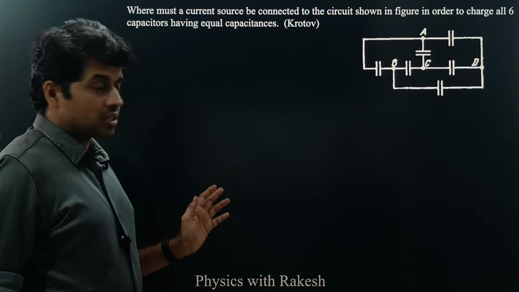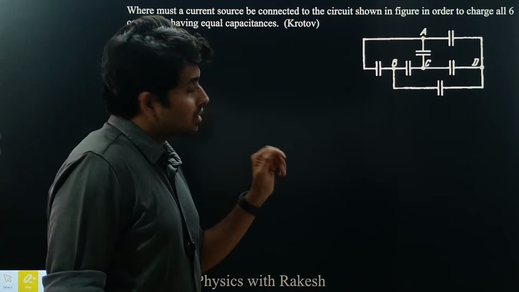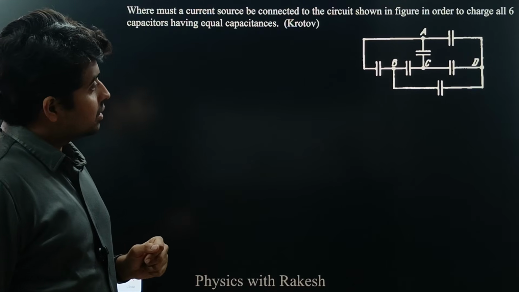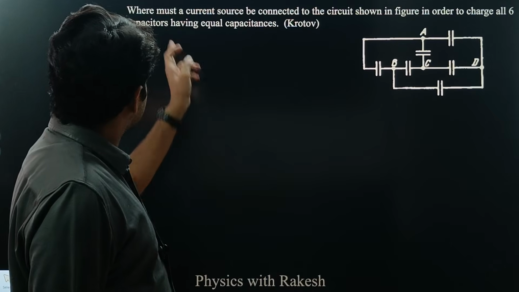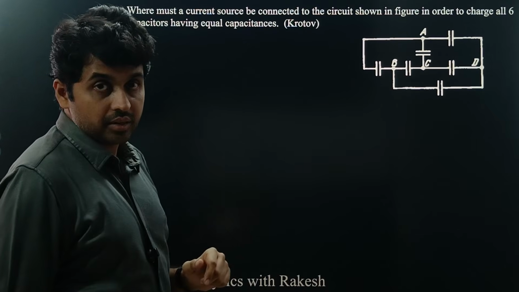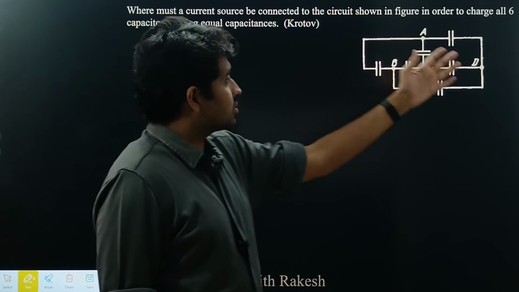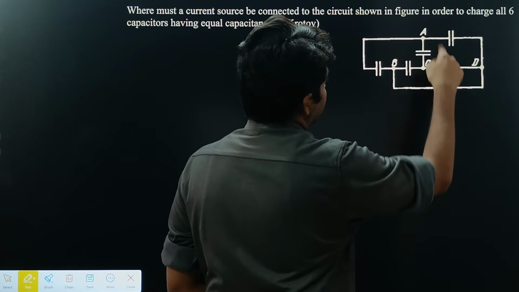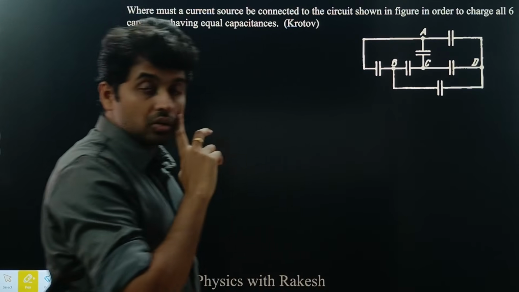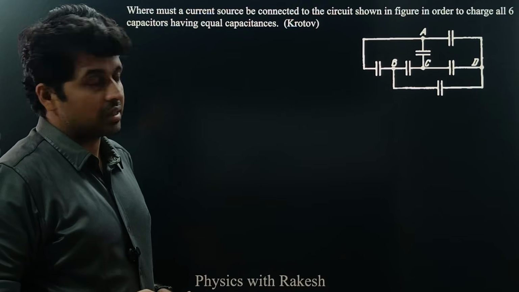Let us move on to the next question. This question is from Krotov and it's a very nice question. He has given us a circuit here, and what he's asking us is where must the current source be connected so that all the capacitors get charged. That means, should I connect it between B and A, C and A? How should I connect it so that there is charge on all capacitors?